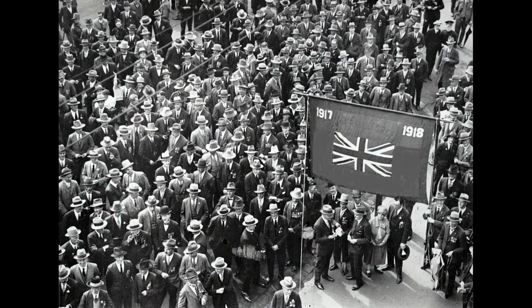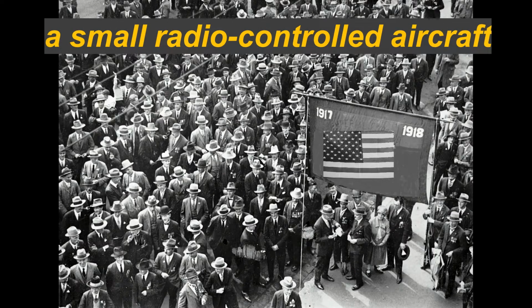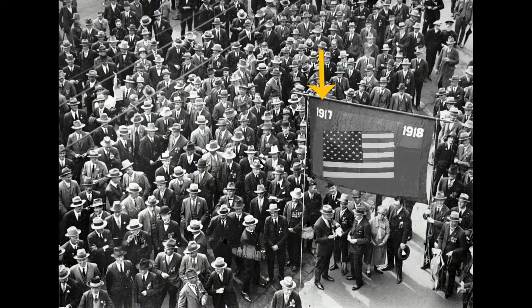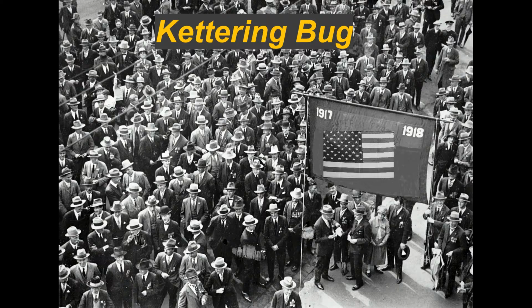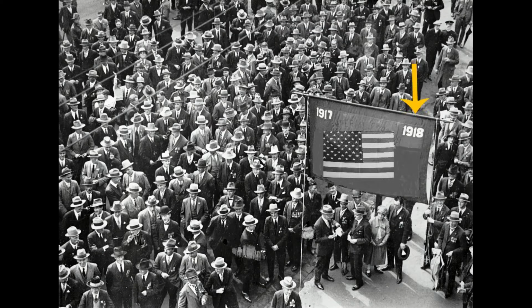The first pilotless vehicles were developed in Britain and the USA during the First World War. Britain's aerial target, a small radio-controlled aircraft, was first tested in March 1917, while the American aerial torpedo known as the Kettering Bug first flew in October 1918. Although both showed promise in flight tests, neither was used operationally during the war.